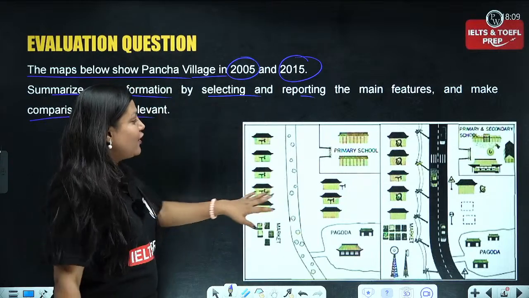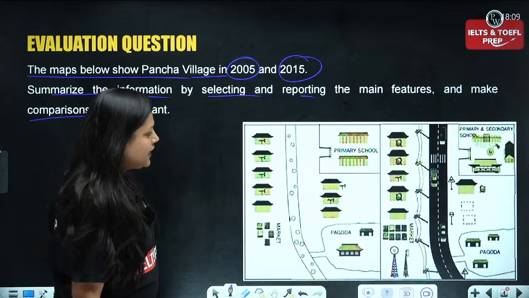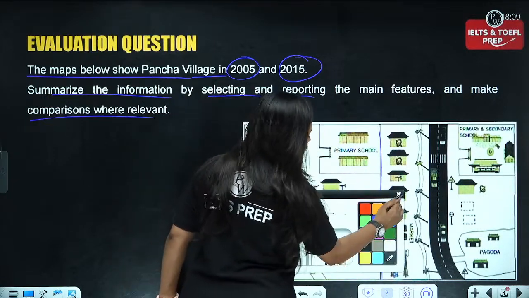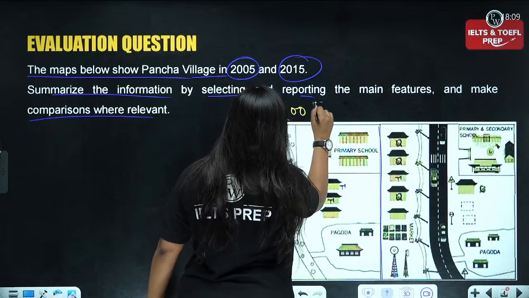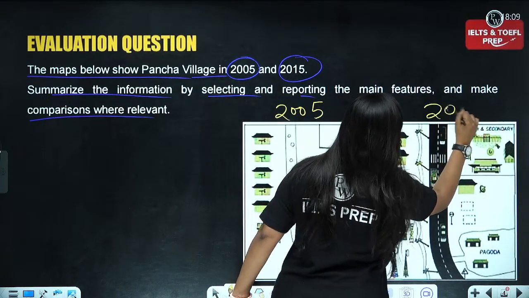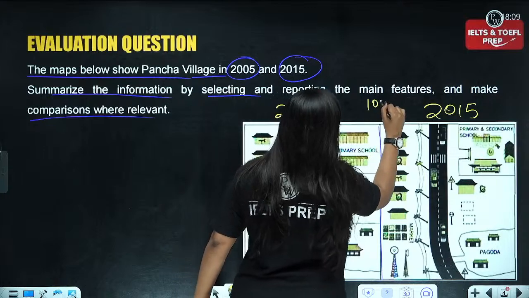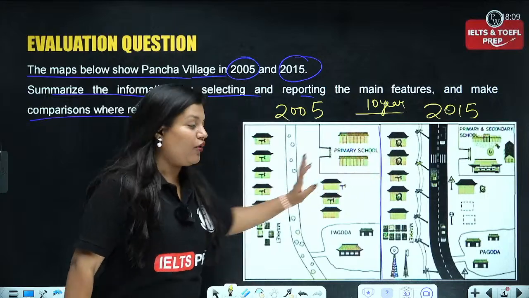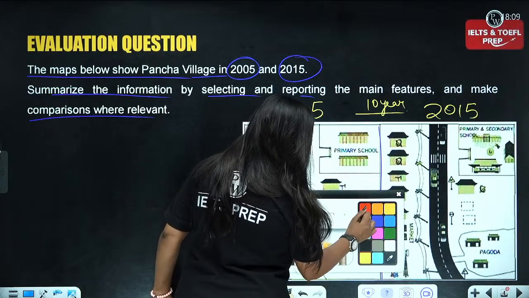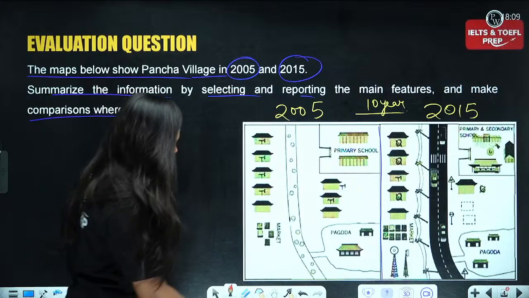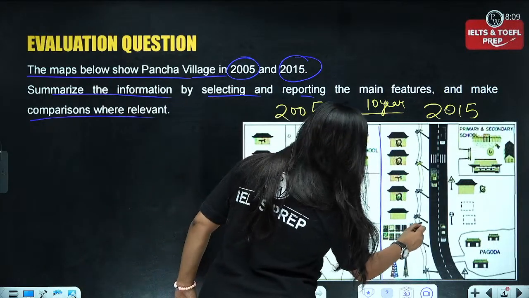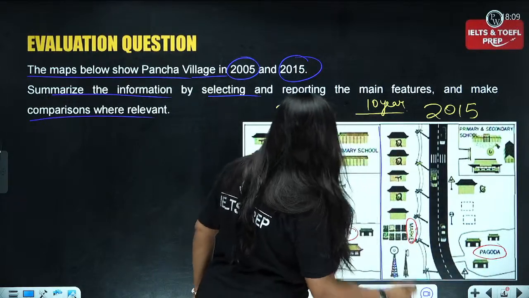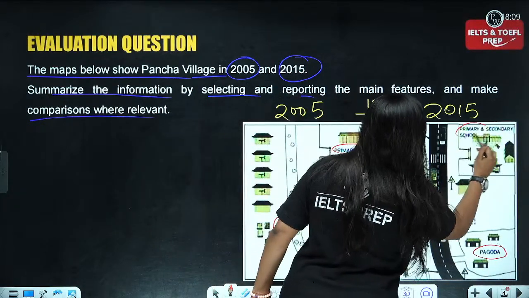So yes, now let's have a quick look at the map. You can see that the map is bifurcated into two parts. This data we can take as 2005, and this data belongs to 2015, so we can see the 10-year gap. Okay, the duration is going to be 10 years. Now what we can see is we have the market over here, and then we do have a market over here. Okay, so we have Pagoda Village over here. Strange names. Anyways, primary school, primary and secondary school.